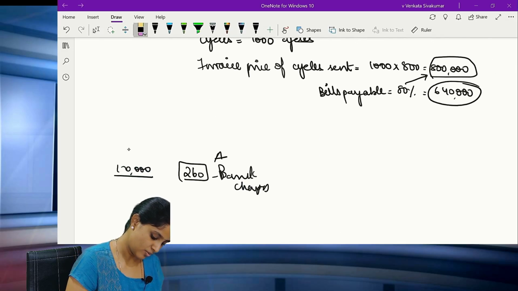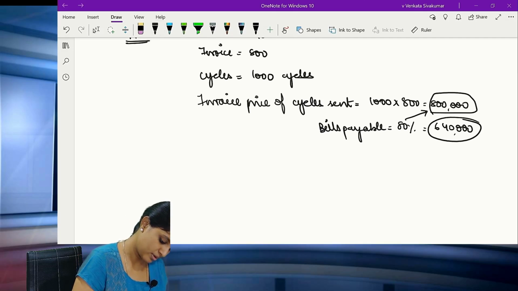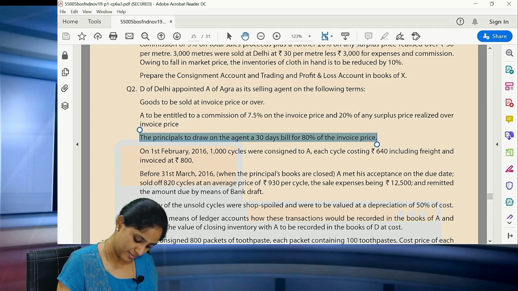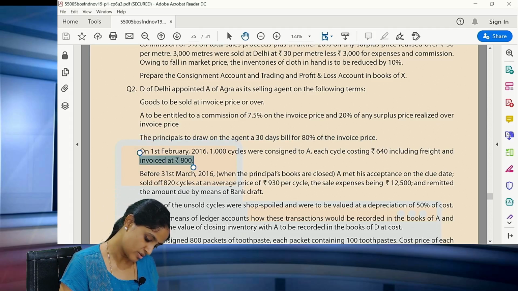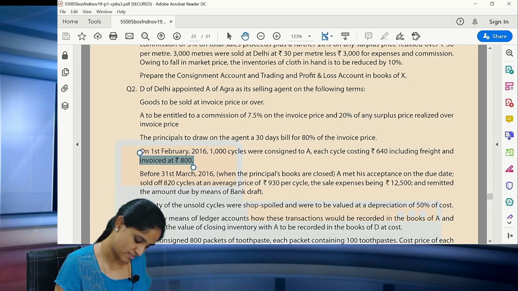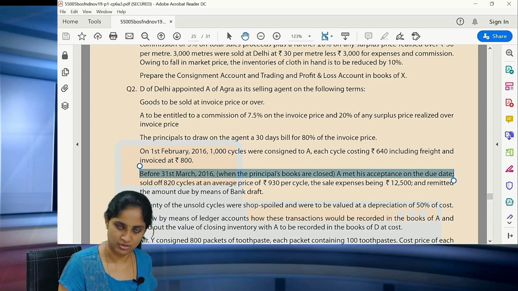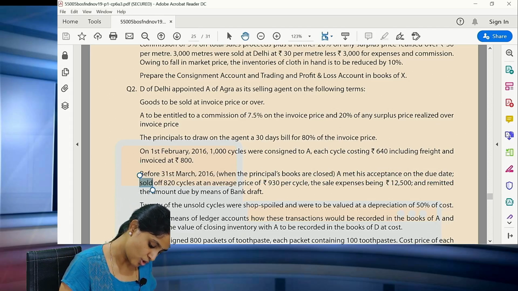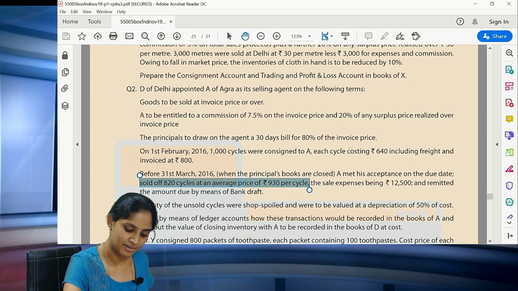Okay. Now we go into the next part of it. Working note number 2. Please read the question. So, the bills payable is over. Now, this also we have understood: how many cycles have been sent, what is the cost, what is the invoice price. Before 31st March, A met his acceptance on the due date. He sold off 820 cycles at an average of 930 per cycle.